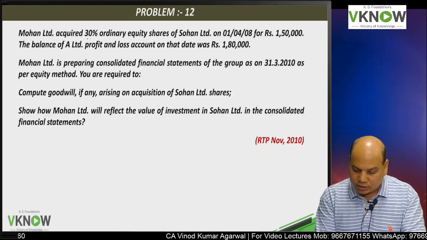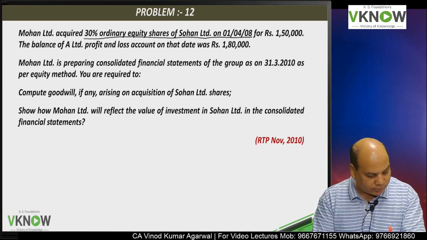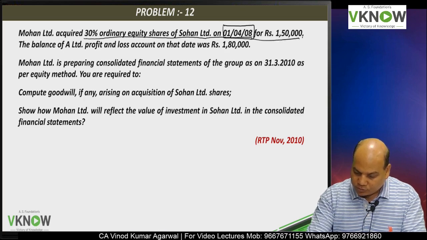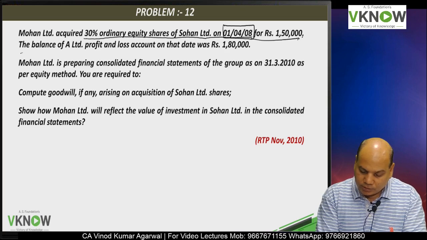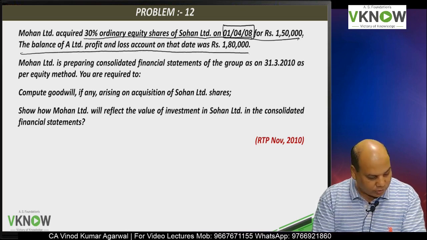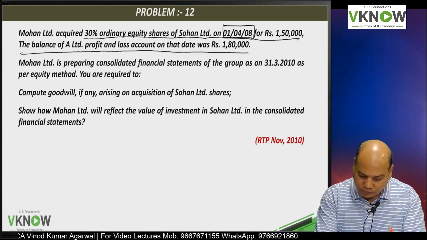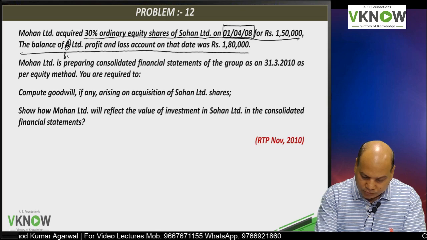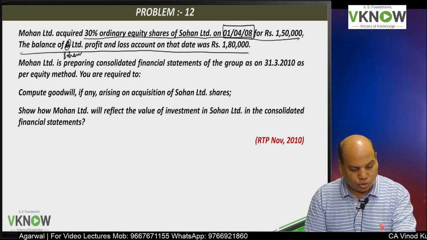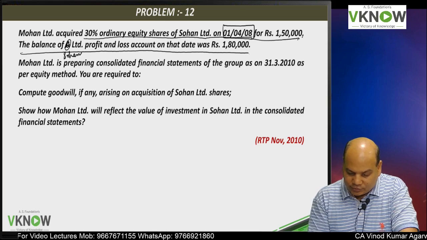Mohan Limited acquired 30% ordinary share of Sohan Limited on 1/4/2008 for rupees 1,50,000. The balance in the P&L account of Sohan Limited on that date was 1,80,000.